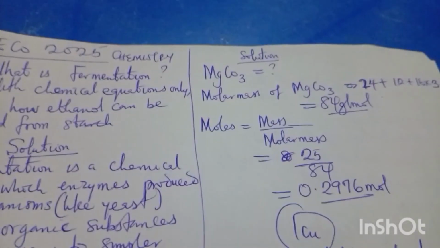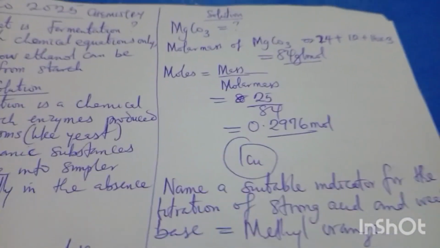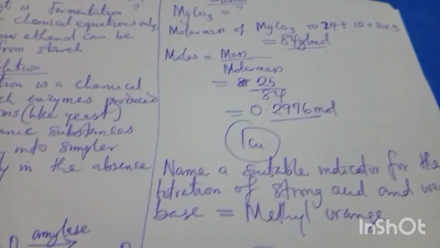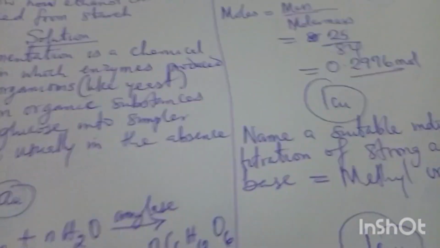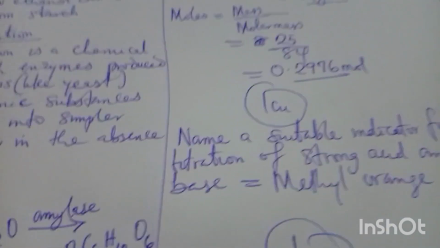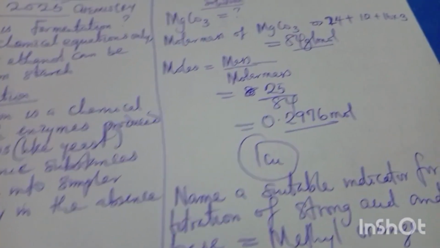To solve question 1C2, they say you should name a suitable indicator for the titration of a strong acid and a weak base. Like the practical chemistry we had, we use methyl orange. Why do we use methyl orange? Because we use strong acid and a weak base. So the answer is methyl orange.